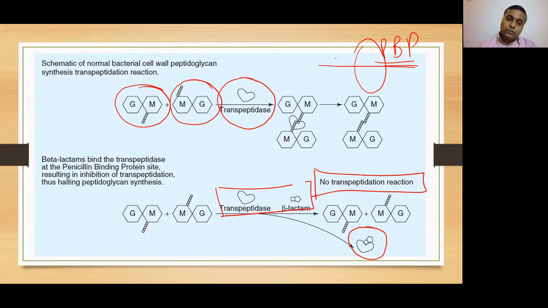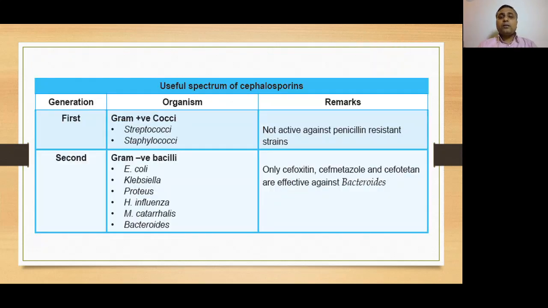Clear? So next is the spectrum of cephalosporins. Here you have to remember that the first generation cephalosporins are more effective against gram-positive bacteria as compared to gram-negative bacteria. And as we go further, from first to second and third and fourth generation, the antibacterial spectrum against gram-negative bacteria increases.